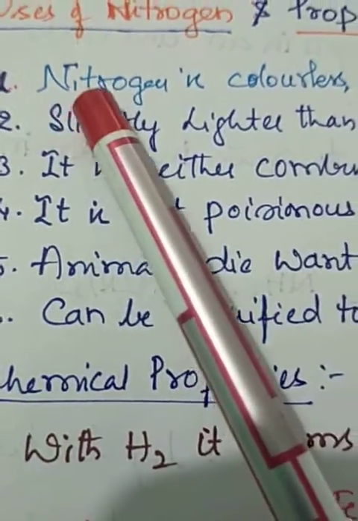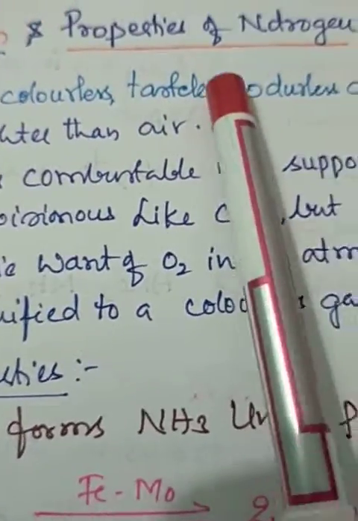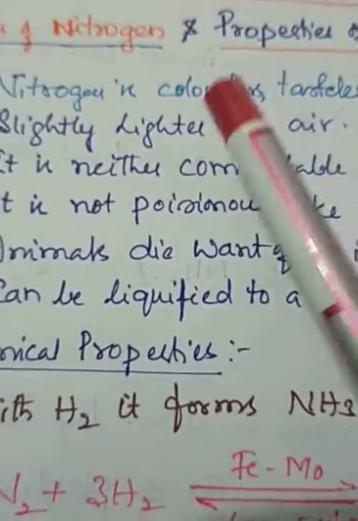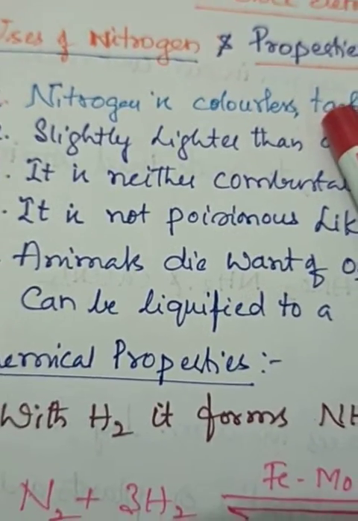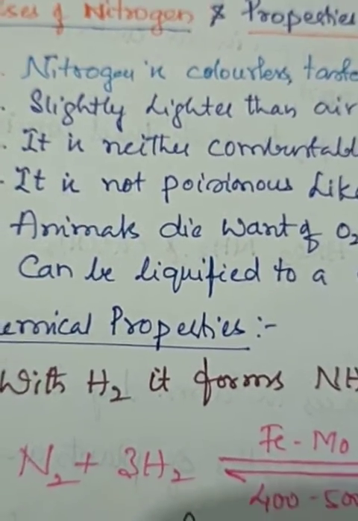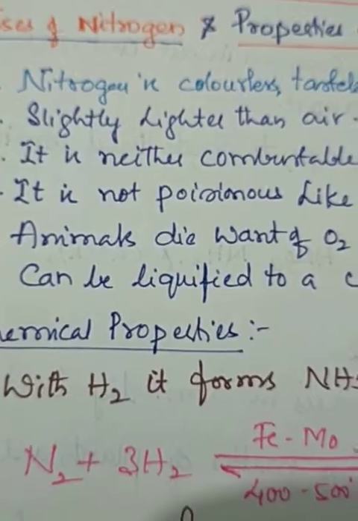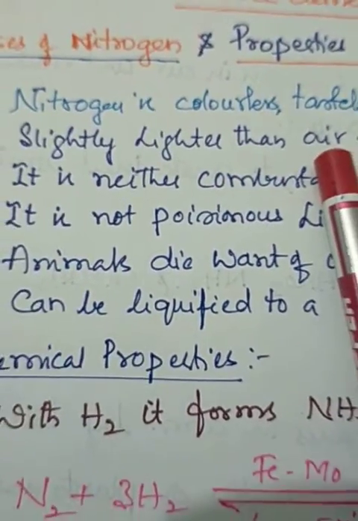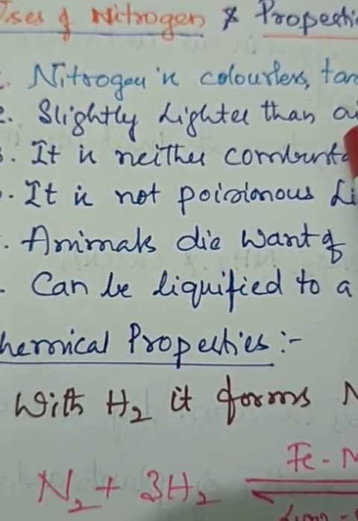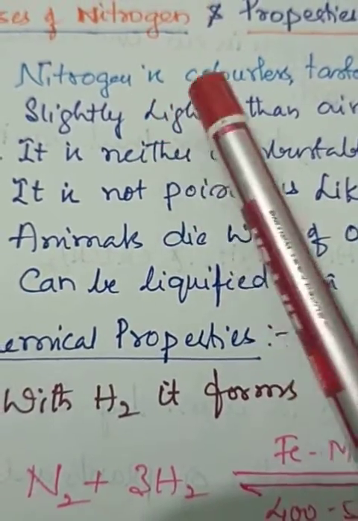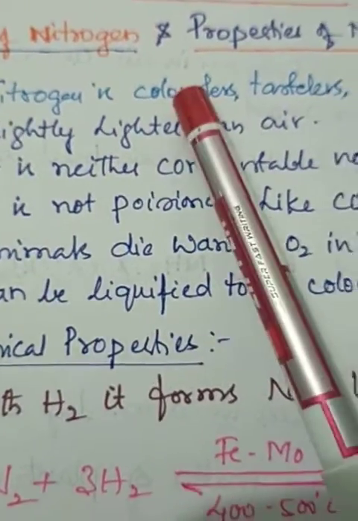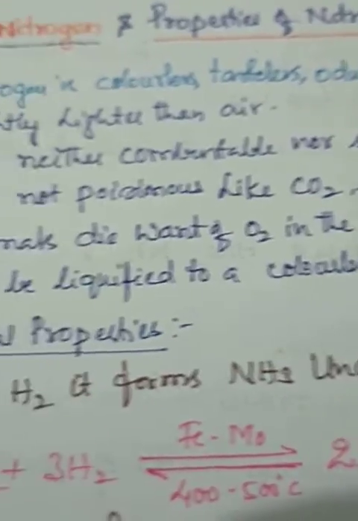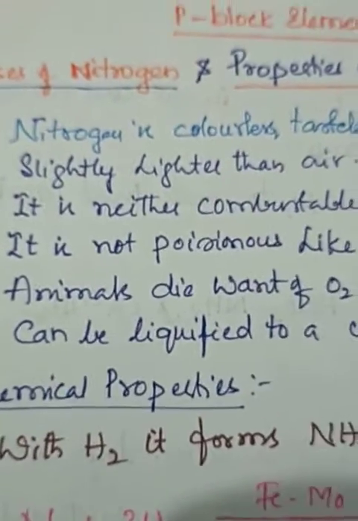We know nitrogen is a colorless, tasteless and odorless gas. It is very essential for plants in order to prepare food material. Nitrogen is slightly lighter than air. So when we compare the weight, nitrogen is lighter than air. Nitrogen is a colorless, tasteless and odorless gas. The second one is that it is lighter than air.